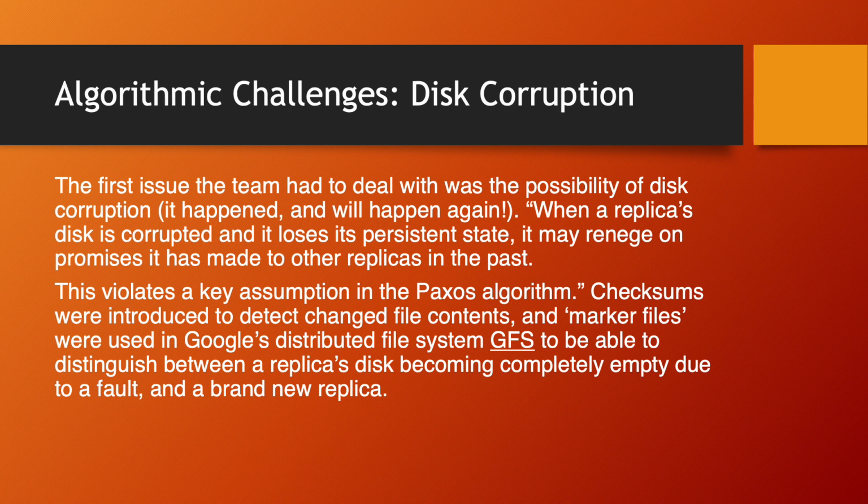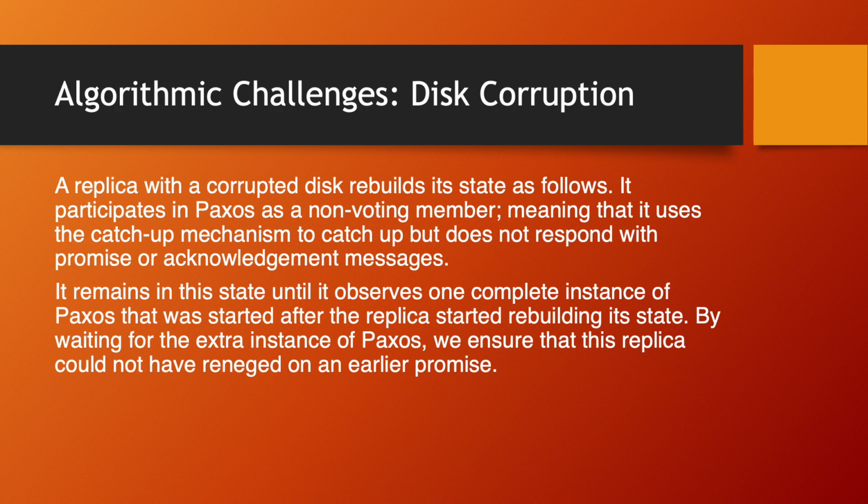That is, when a replica's disk is corrupted and it loses its persistent state, it may renege on the promise that it has made to other replicas in the past. This violates a key assumption in the Paxos algorithm. To address this, checksums were introduced to detect changed file contents, and marker files were used in the Google File System, that is GFS, to be able to distinguish between a replica's disk becoming completely empty due to a fault and a brand new replica.